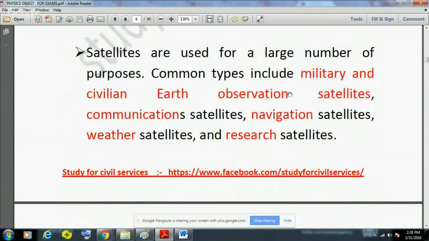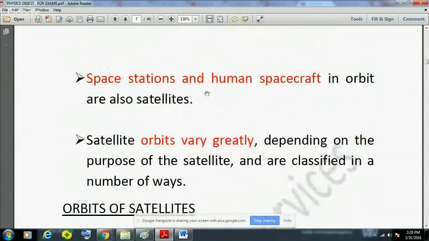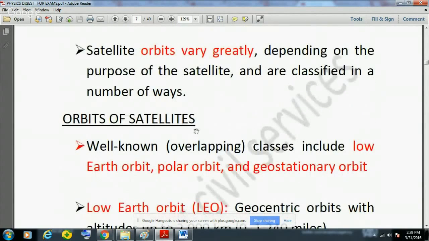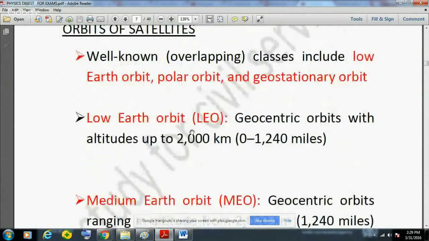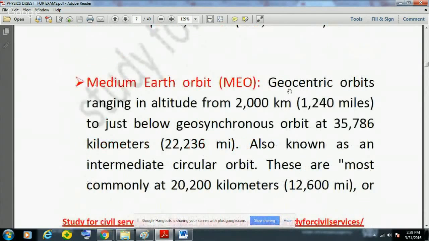They are used for a large number of purposes: military, civilian, observation, communication, navigation, weather and research. Space station and human spacecraft in orbit are also satellites. There are various types of satellite orbits, and low Earth orbit has altitude up to 2,000 kilometer. Then medium Earth orbit altitude varies from 2,000 to around 36,000 kilometer.